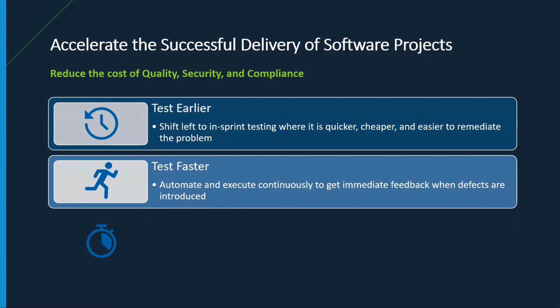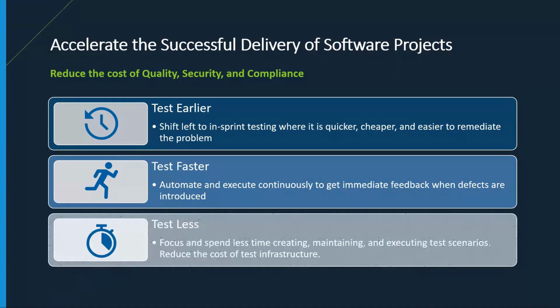But it's not just about shifting as much functionality testing from the UI down to the API layer. Yes, with that shift comes speed, but there's even more speed to extract. And this is where code coverage also bears more fruit. You don't want to run your entire regression suite with every pull request. That's way too slow. You want to run exactly the right tests that are impacted by the code changes in that pull request. And this is what we call test impact analysis, or smart test execution.